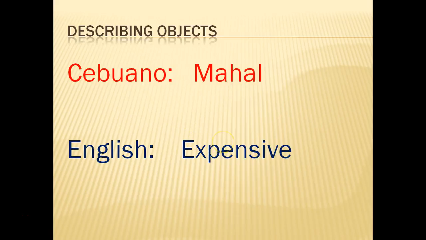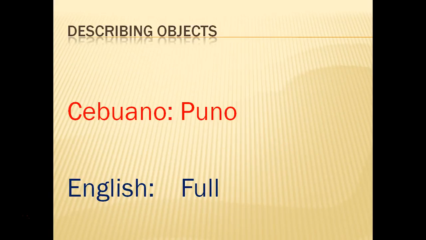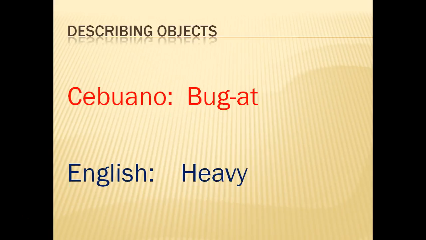Next, baho. If we say baho, in English, that is foul smelling. Next, puno. If we say puno, in English, that is full. Gahi. Gahi, in English, is hard. Bugat. Bugat, in English, is heavy.